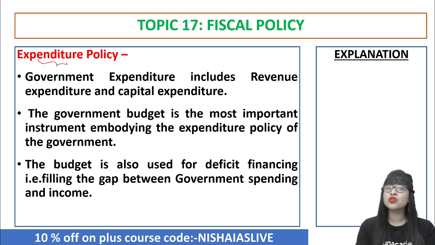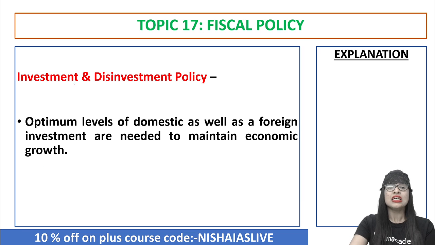And also the budget is used for what? Deficit financing. Deficit financing means when there is a gap in revenue and the government is unable to meet the expenditure, they resort to printing more currency, which is done by the RBI, because that fills the gap between the income the government is getting and the spending they are doing. So these two things are used by the government in the context of expenditure policy. Either they will borrow to finance the expenditure, or they will resort to deficit financing, that is, printing of currency by the RBI.